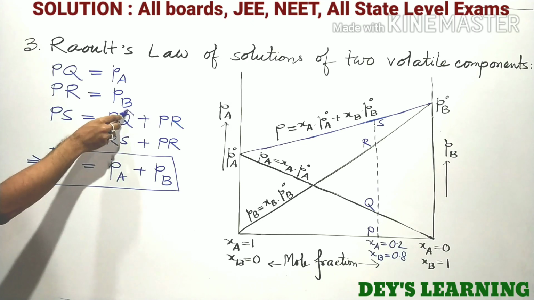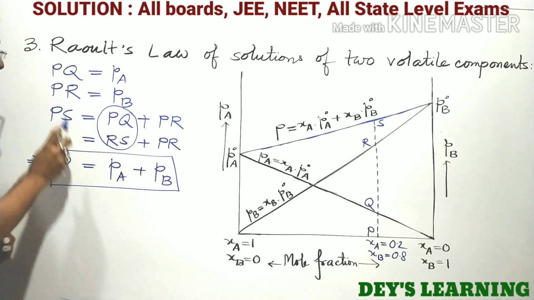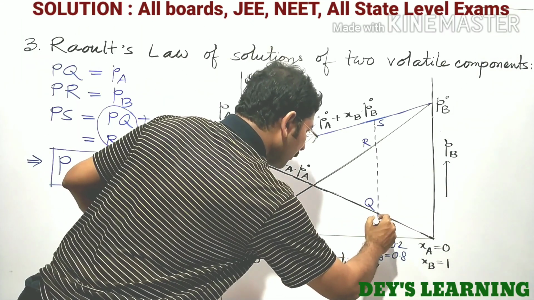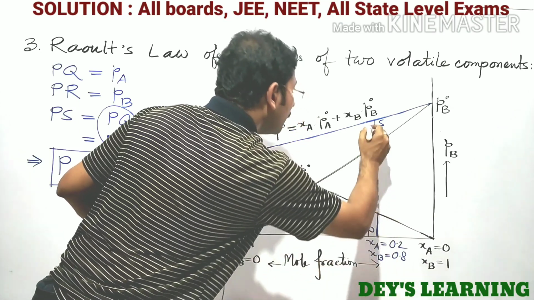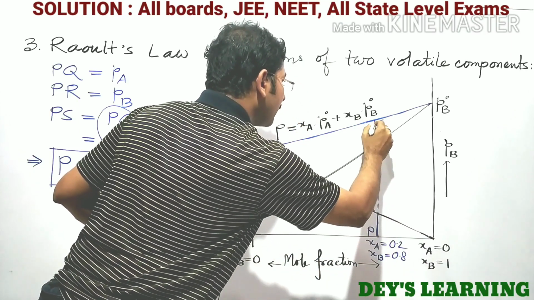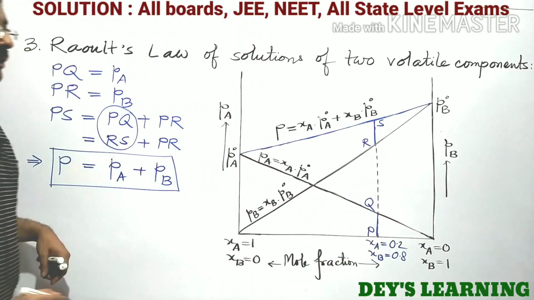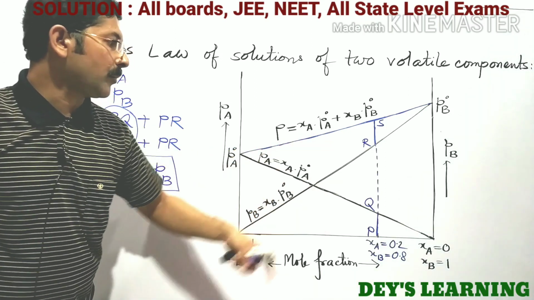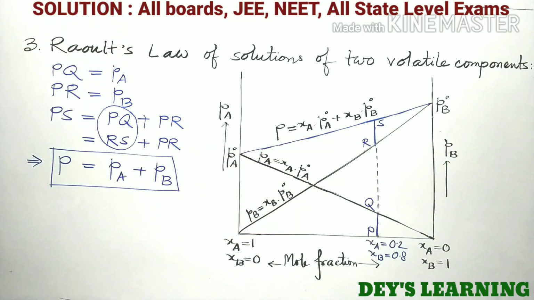So this is a trick over here. This PQ portion will be equal to RS. You can try it from the properties of triangles, from the geometrical point of view. Okay.